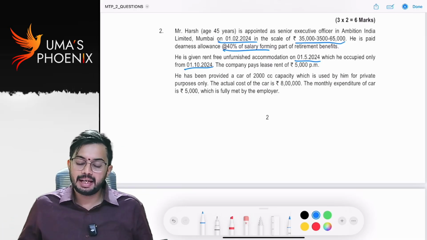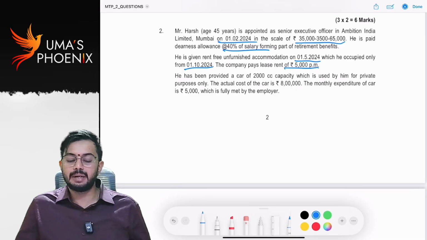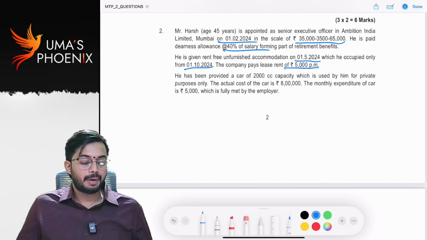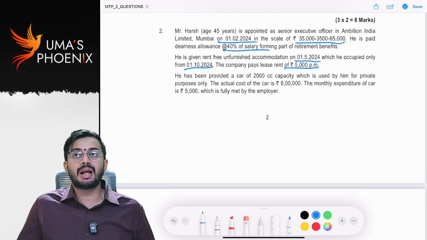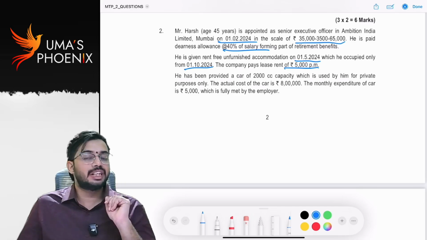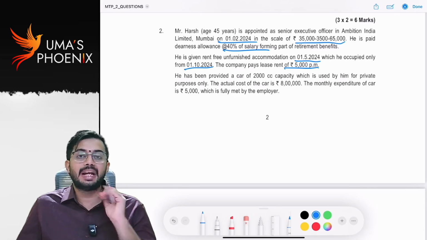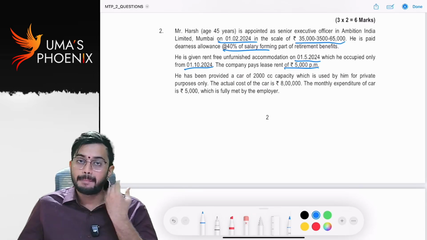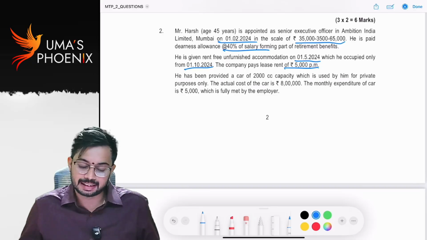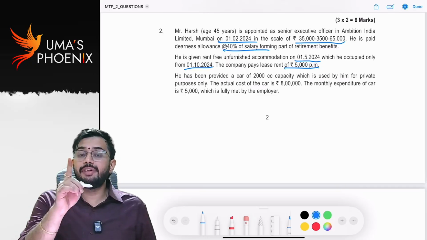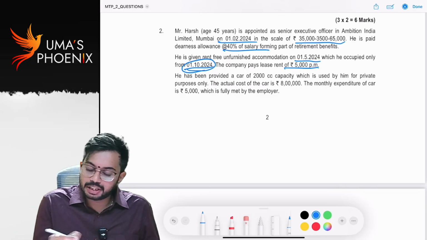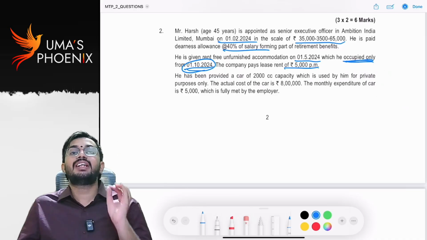The company pays lease rent of 5,000 per month. Whether employer-owned accommodation or employer-rented accommodation is given, here employer-rented accommodation is given and the employer is paying rent of 5,000 per month. Am I correct or not? Yes. Careful. Here rent-free accommodation is occupied from 1st October.